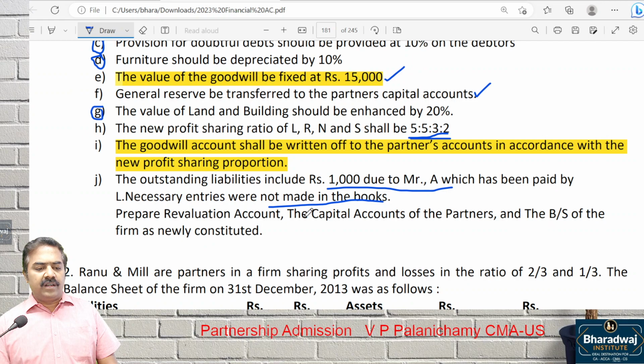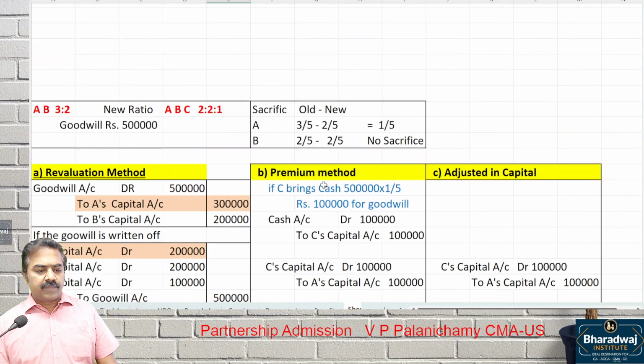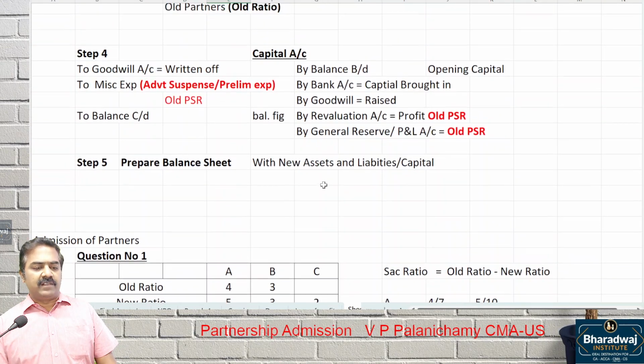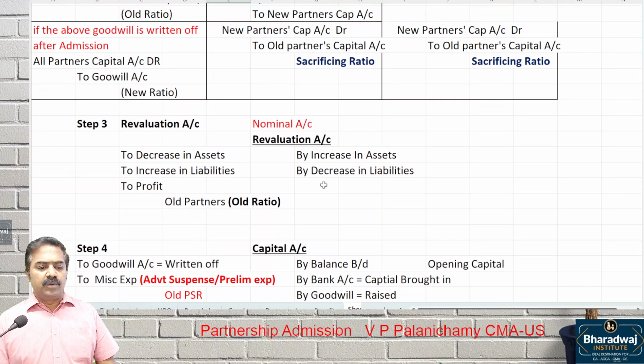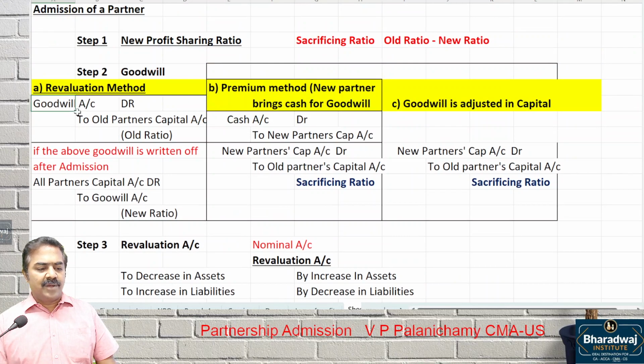Goodwill, under which method are we going to adjust? We are going to follow the revaluation method. Raise the goodwill in old ratio. Write off the goodwill in which ratio?